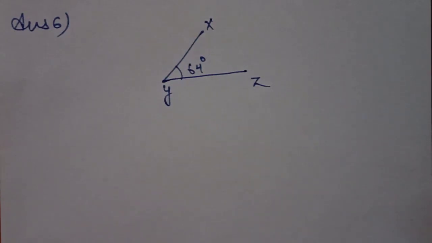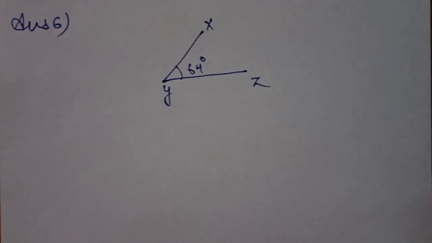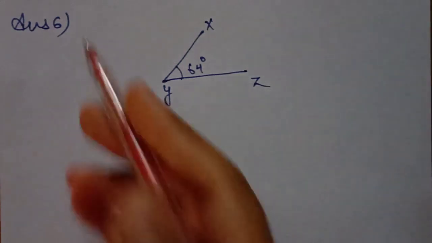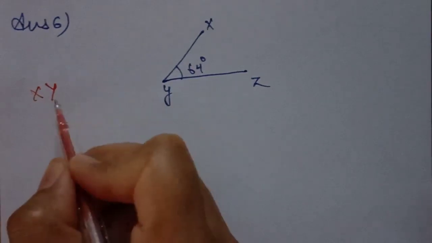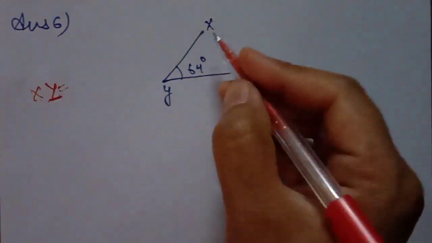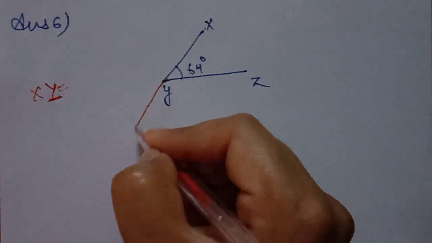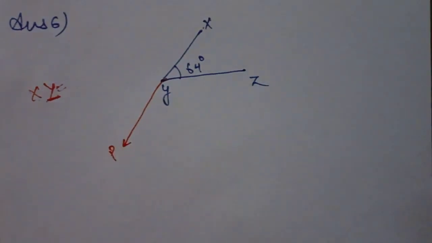In this question, most of the students get stuck because they are not able to make the diagram. It is very easy. Learn one line and draw it. It is given that angle XYZ is 64 degrees. So I already made an angle XYZ of 64 degrees. And XY is produced to the point P. XY is produced. It means we will start from the second end. Read like this: XY is produced like this at point P.